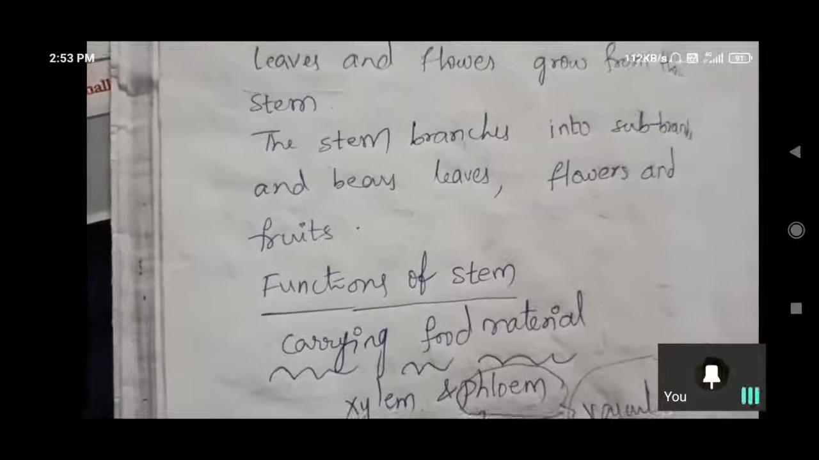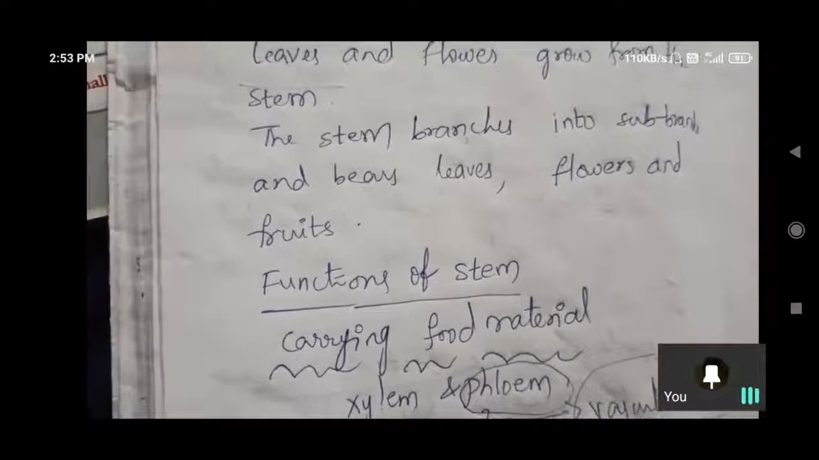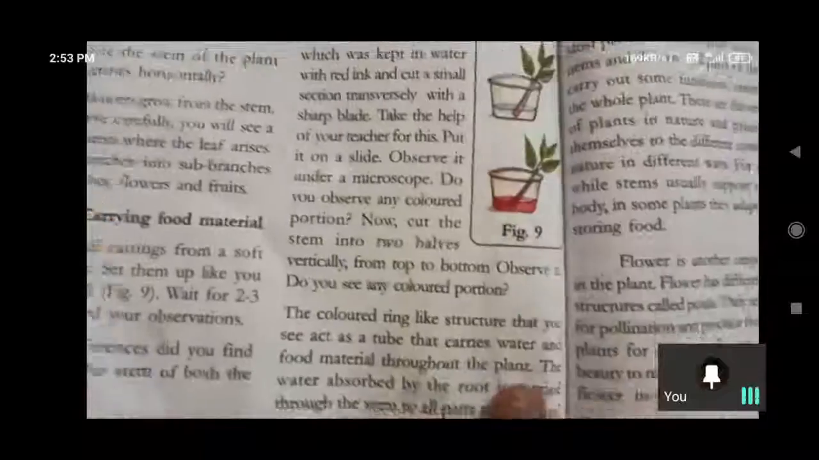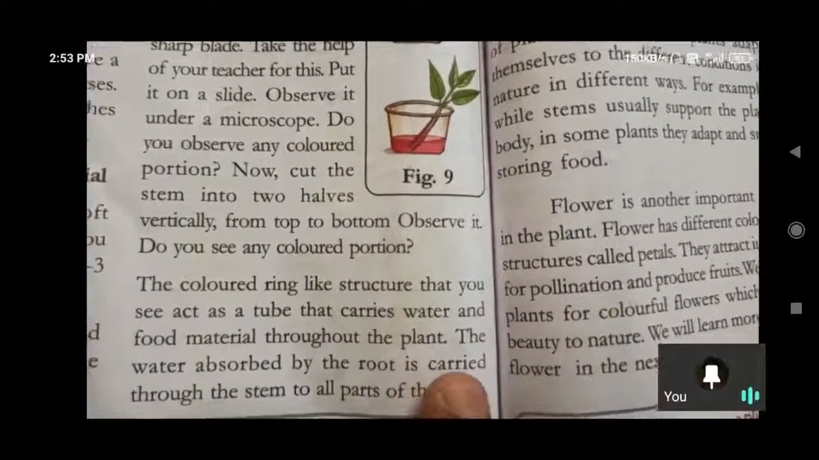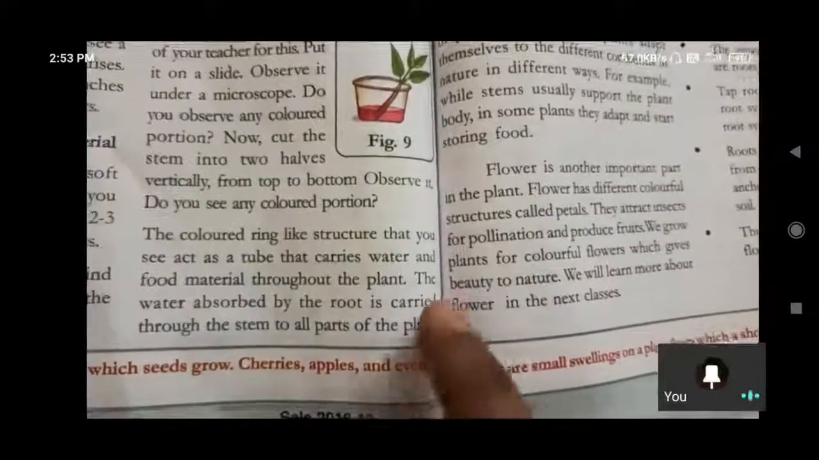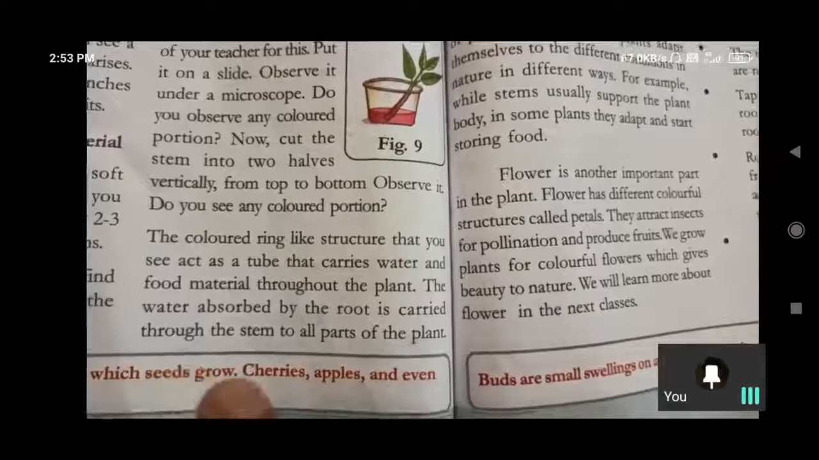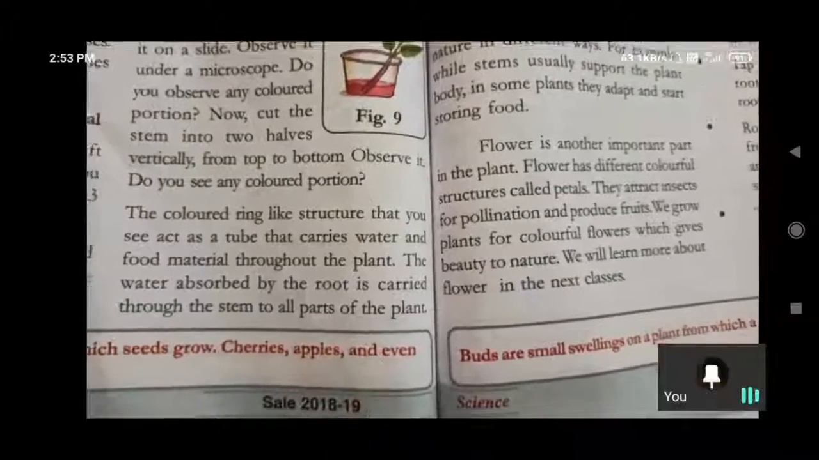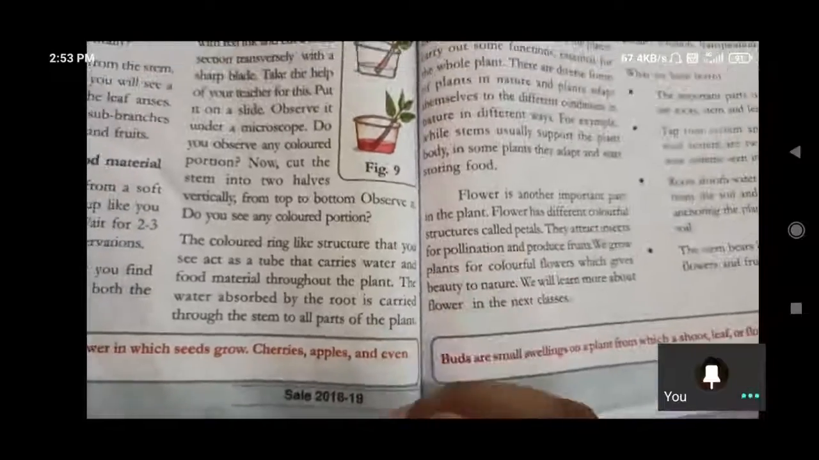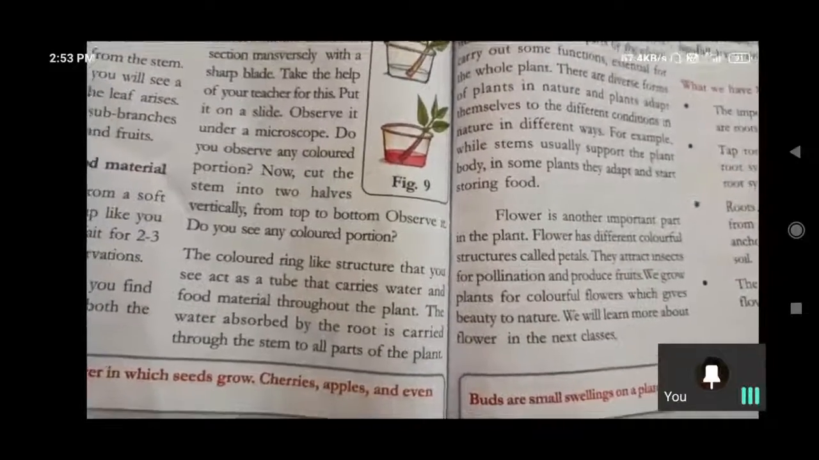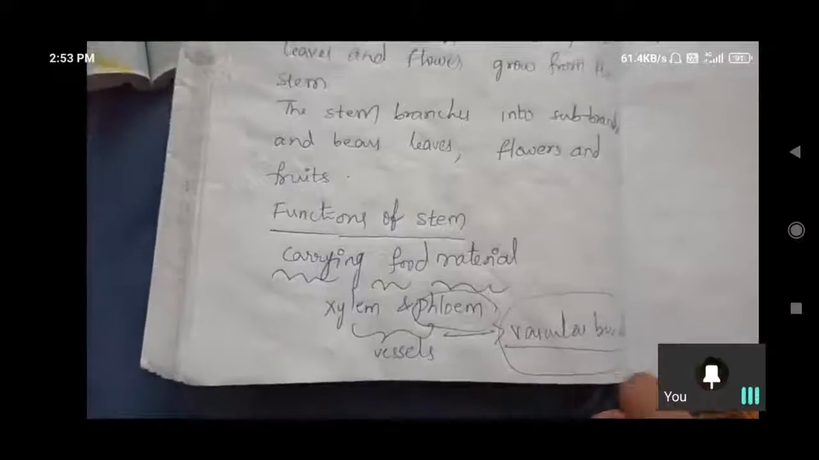So did you understand food material transportation by the stem? You got a clear idea on this? Yes, I think you got it. And next, the colored ring-like structures we can observe carry water and food material throughout the plant. By observing this experiment, we can understand the water absorbed by the root is carried through the stem to all parts of the plant. That deep information you are not having in this textbook, but already I have given that also, about xylem, phloem and vascular bundle.